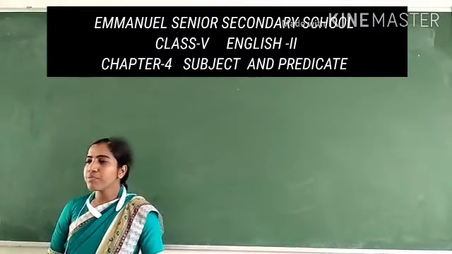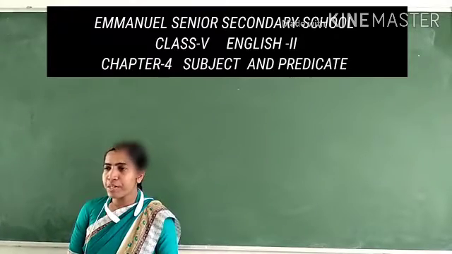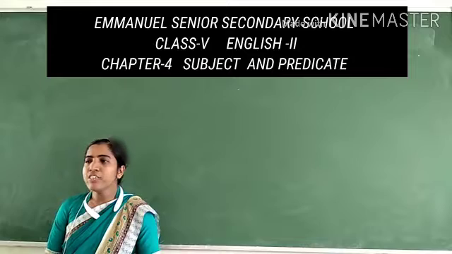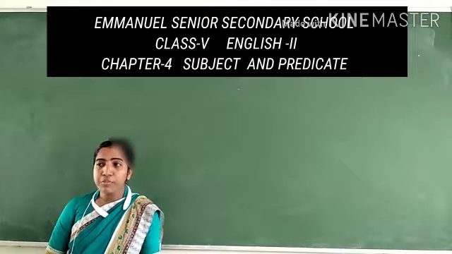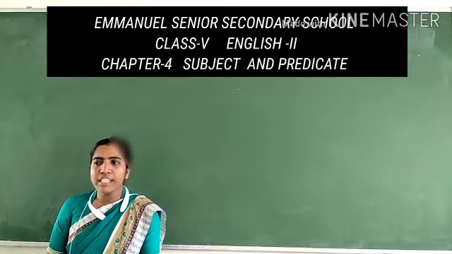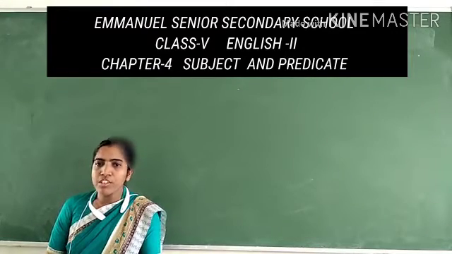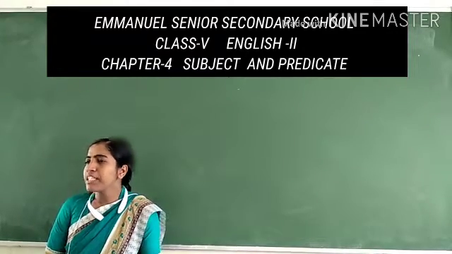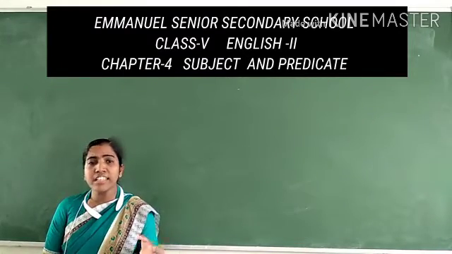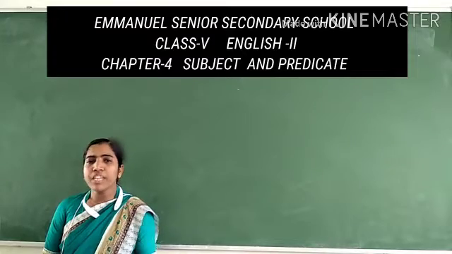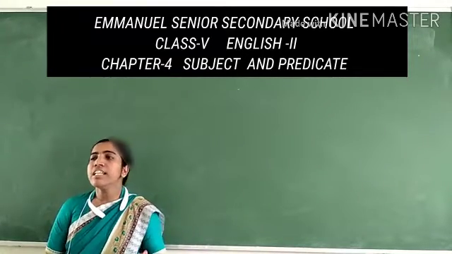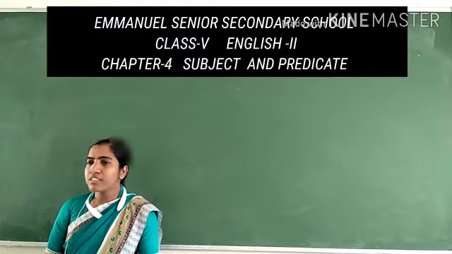In the previous class, we have been studying from English grammar, English second, chapter 4. So what is the name of chapter 4, children? Subject and predicate. We have already discussed the subject and predicate in detail in the last class, but today we will just have a quick revision. What is the subject and what is the predicate? Then we will go for the exercise section.